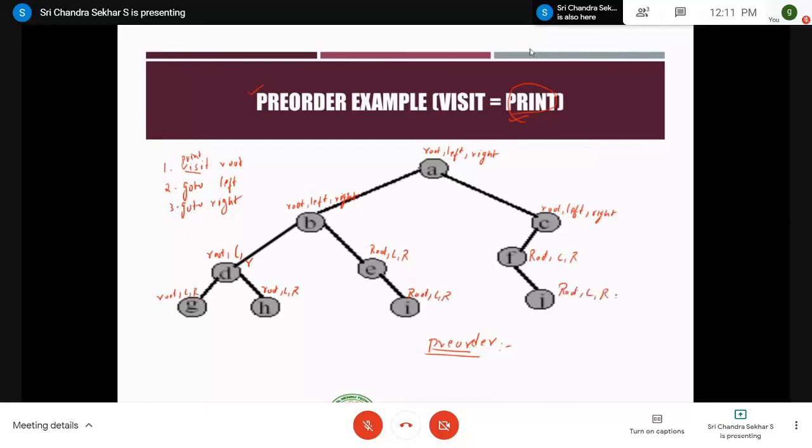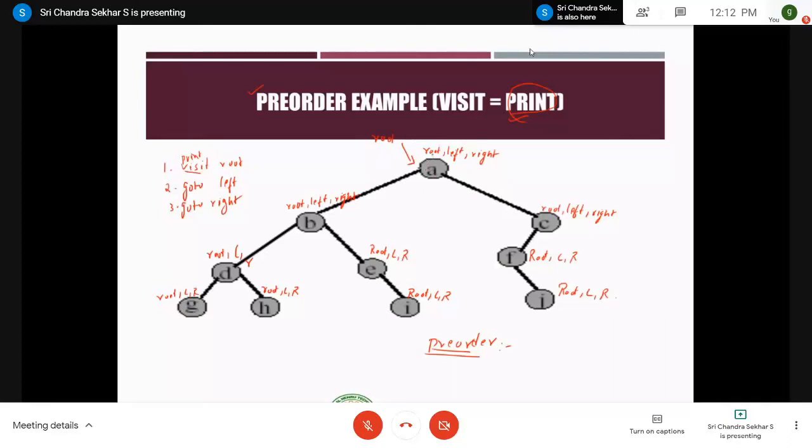After completing or filling each and every node with these three steps, the traversal should always start with the root node. What is the root of this entire binary tree? That is nothing but A. Therefore, you have to start your traversal from the root node only. You should not start with any other nodes. So you start with A.